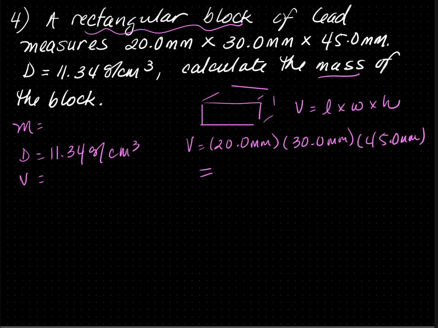So volume is equal to 20 times 30 times 45, which equals 27,000 millimeters cubed. Millimeters times a millimeter is a millimeters cube.